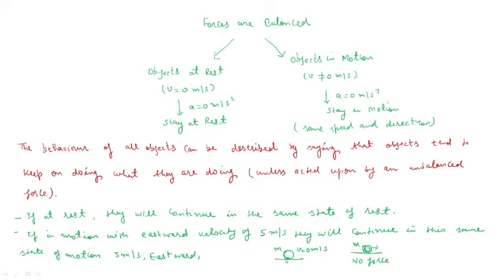Here you can see that this is an object of mass m. It is at rest. If there is no force acting on it, it will remain at rest. In this example you can see that an object is moving with constant velocity. If there is no external force acting on the object, then it will move with the constant velocity.